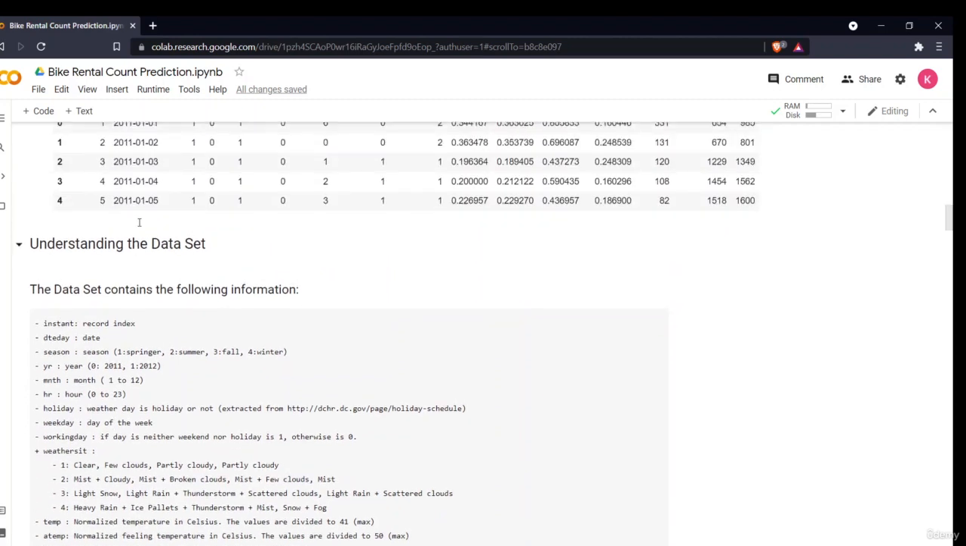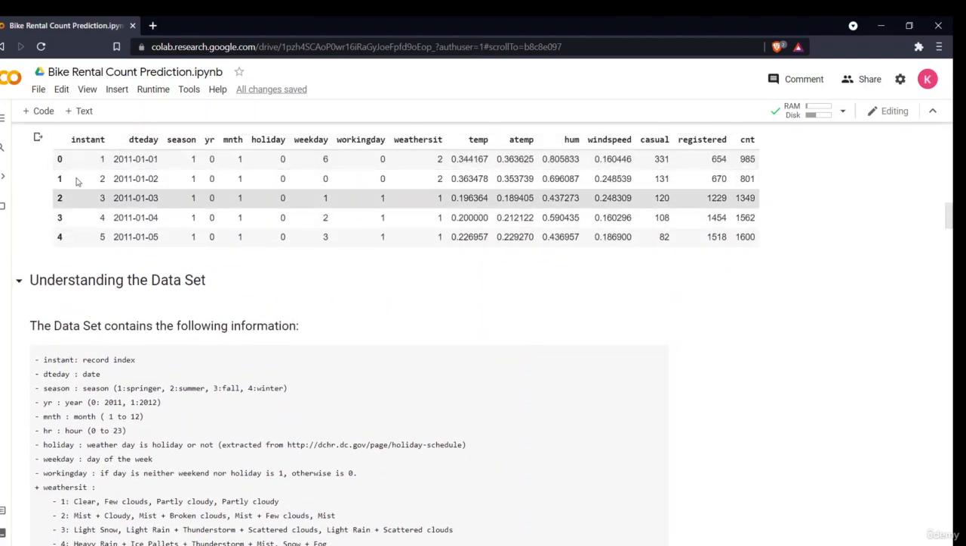The instant is the record index. Basically it is the normal index which is used. It is the same as this, the only difference being that this one starts from 0 and that one starts from 1. Day is basically the date, and the season is basically the seasons. Okay, one is for spring, two is for summer, three is for fall, and four is for winter. The very good thing is that the label encoding is already done in this data, so we don't have to do any of the label encoding.